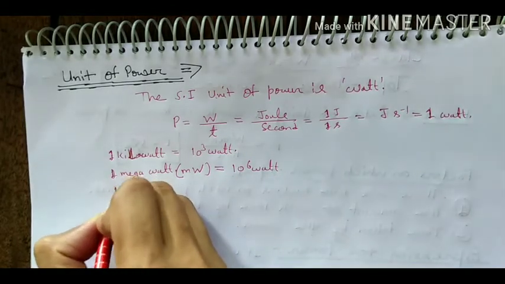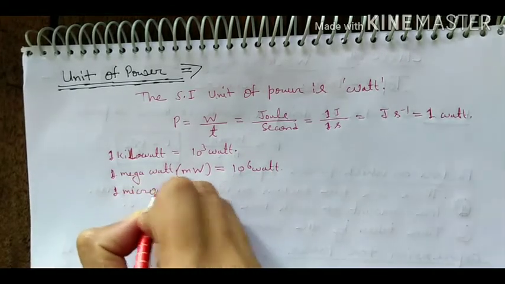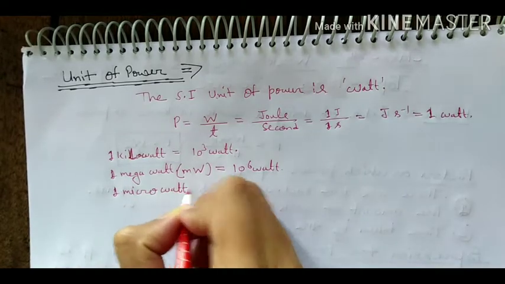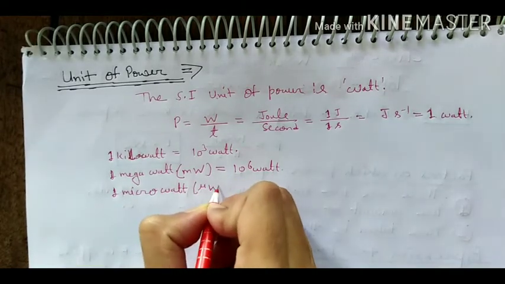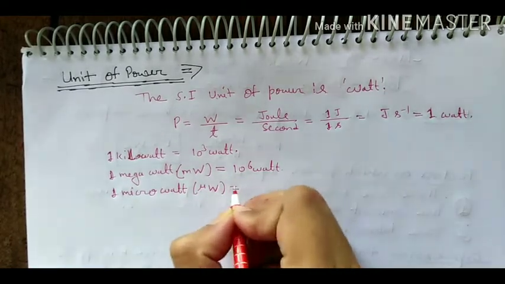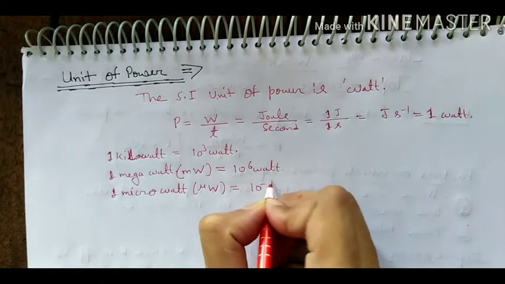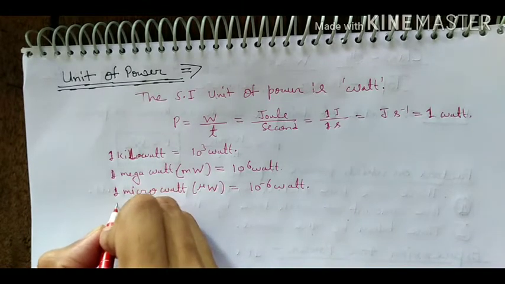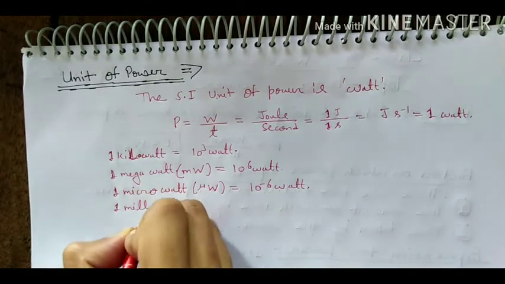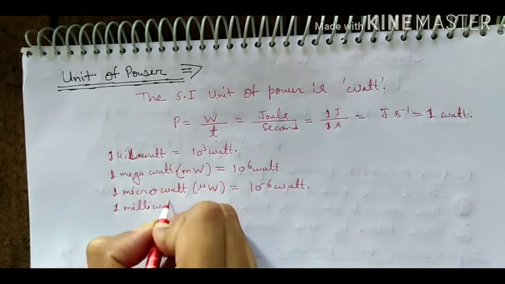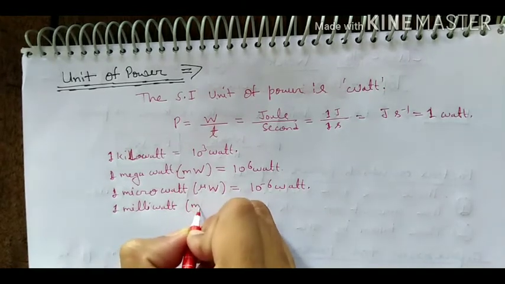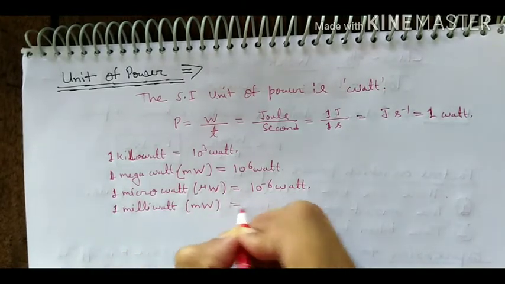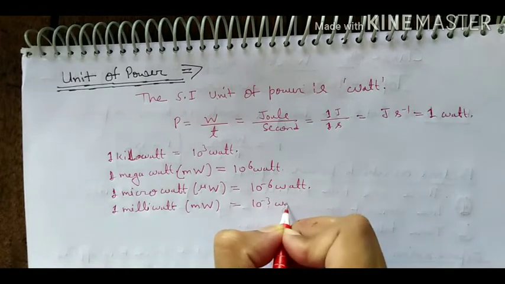And 1 microwatt, we can represent here as mu W. Microwatt is equal to 10 to the power minus 6 watt. And 1 milliwatt, means small m and capital W, is equal to 10 to the power minus 3 watt.